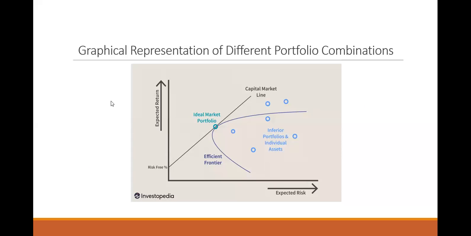This is the graphical portfolio combinations. This is a capital market line. If you touch this particular line, that will be the ideal market portfolio. Your returns should grow like this. From the risk-free rate, above the risk-free rate, you should get some returns because you are investing in stocks. So you should get above GSEC returns. So you should get the capital market line like this. Expected return on the y-axis. On the x-axis, the expected risk.